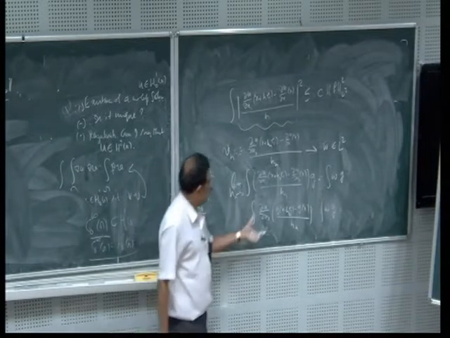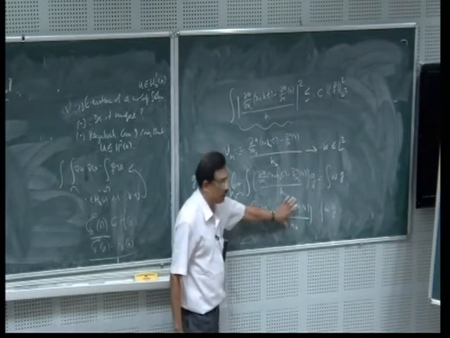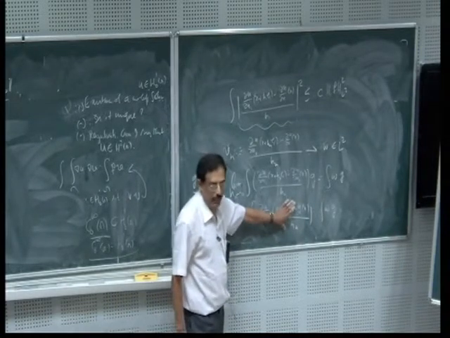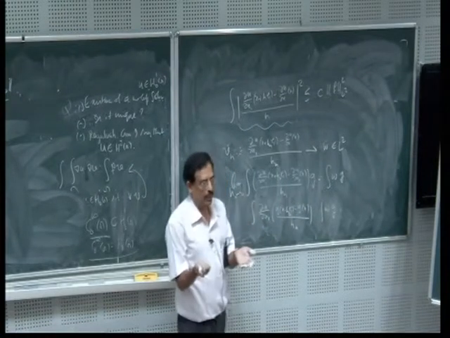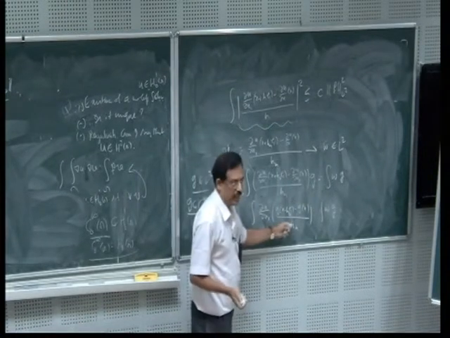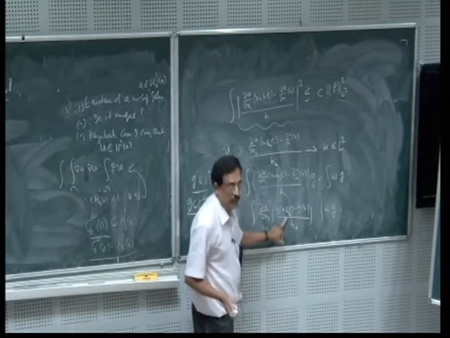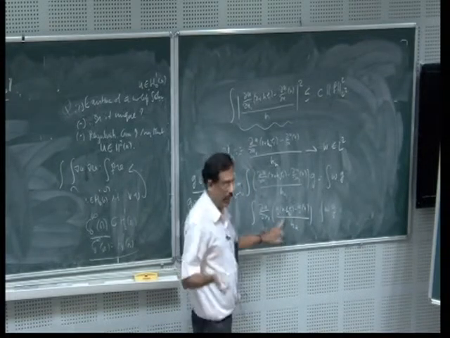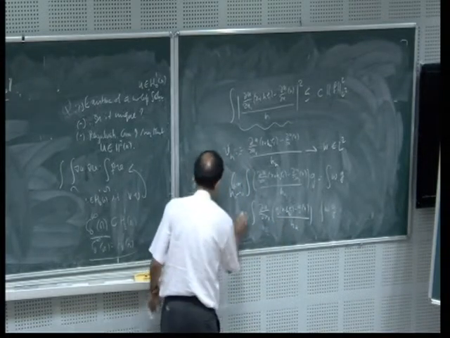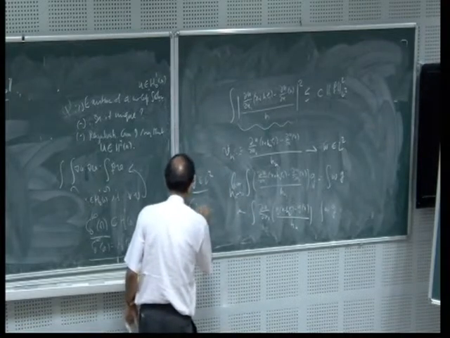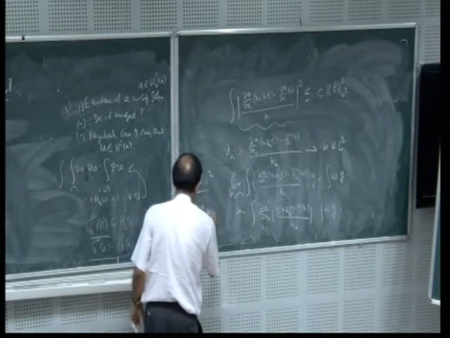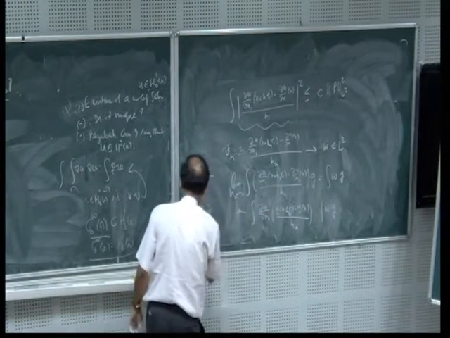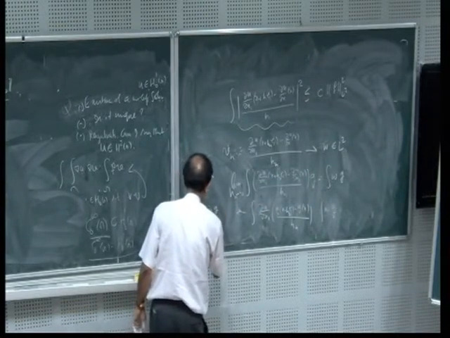Now, I can use the dominated convergence theorem because this is a smooth function, differentiable and bounded. Using Lebesgue dominated convergence, I can pass to the limit here as hn tends to 0. This precisely converges to dg by dx1. Therefore, this converges to du by dx1, with a minus sign, dg by dx1 dx.